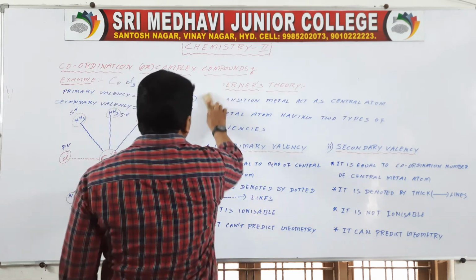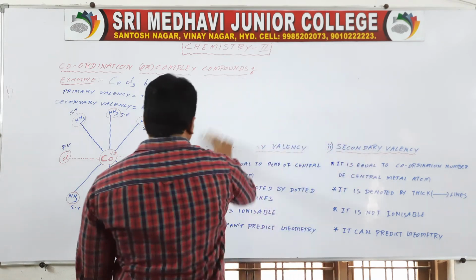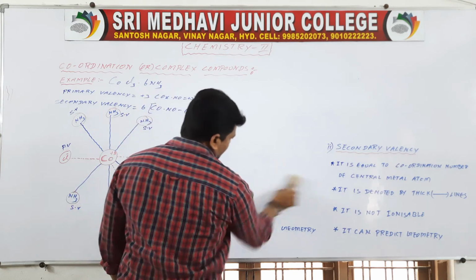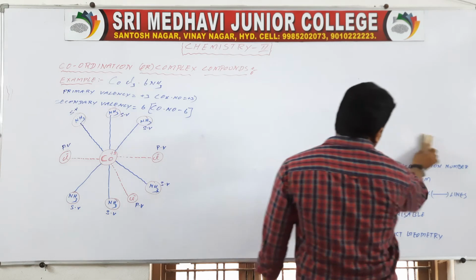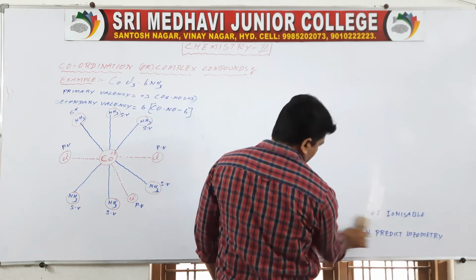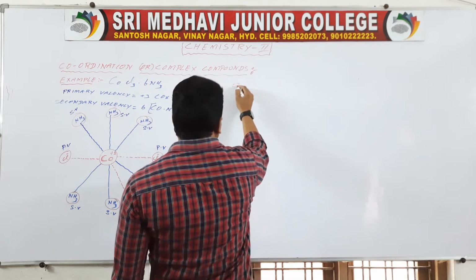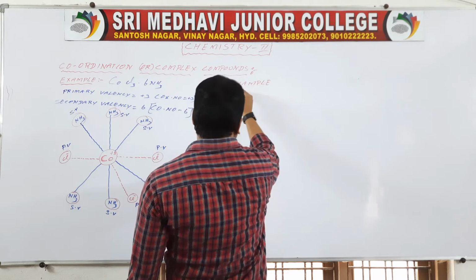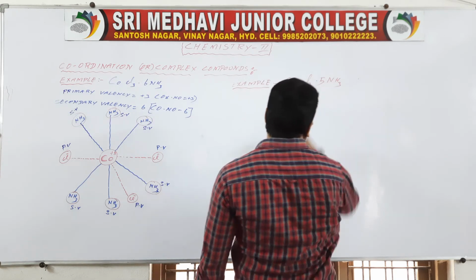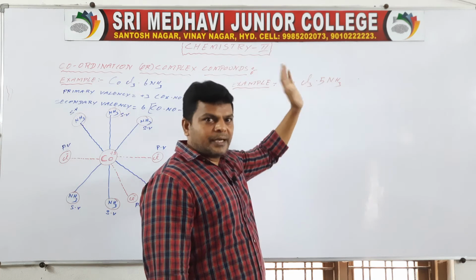See, one more example we are going to discuss. That is CoCl3·5NH3. Here there are only 5 ammonias, and 1 chlorine satisfies both primary valency and secondary valency.